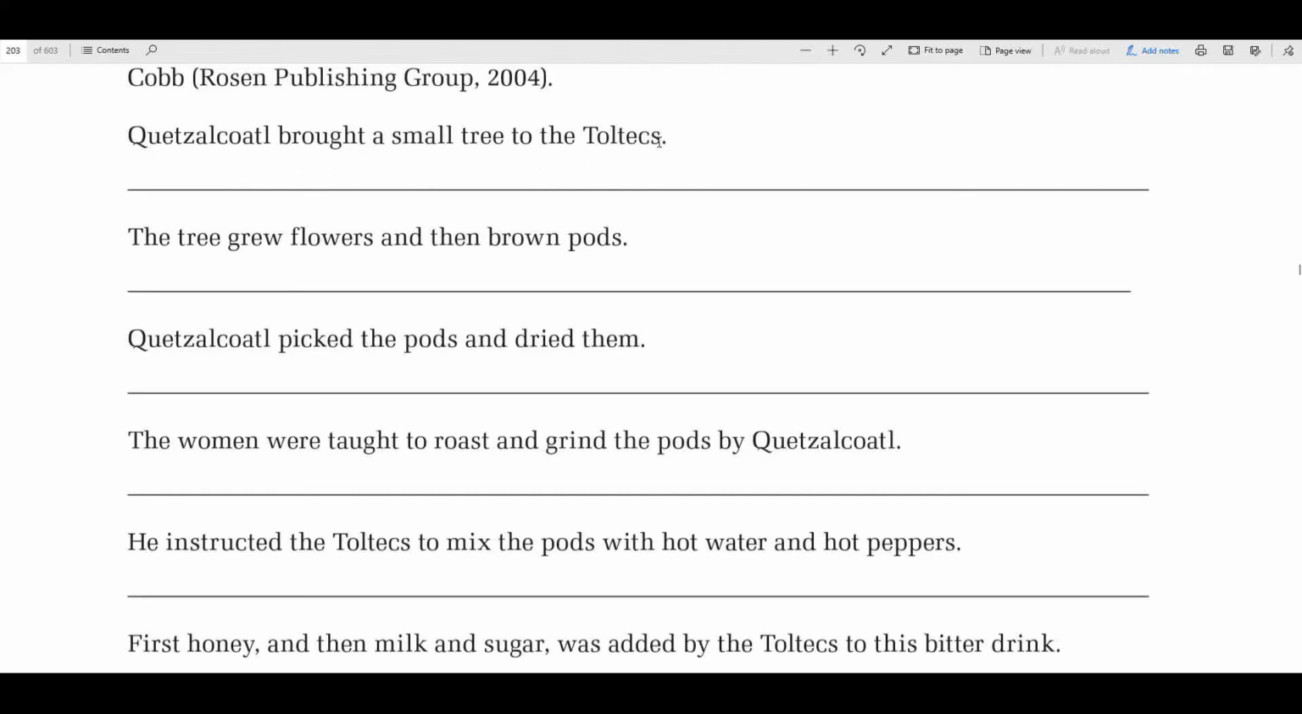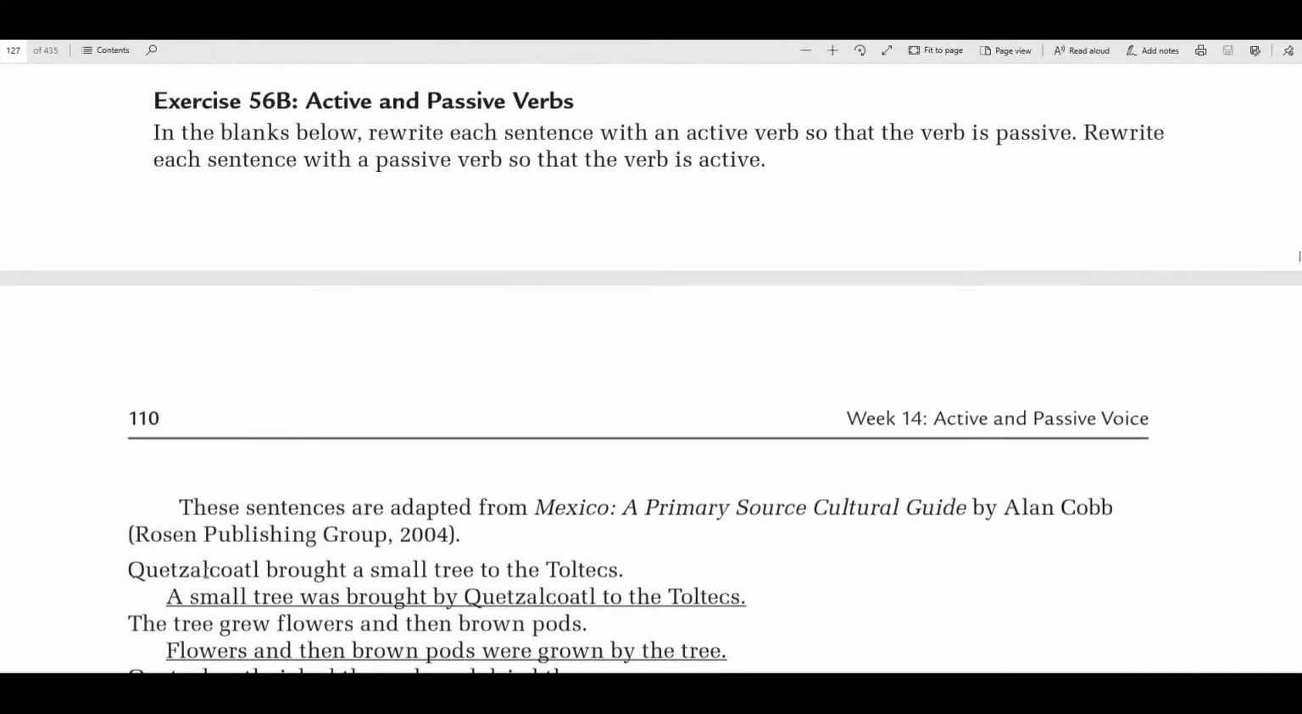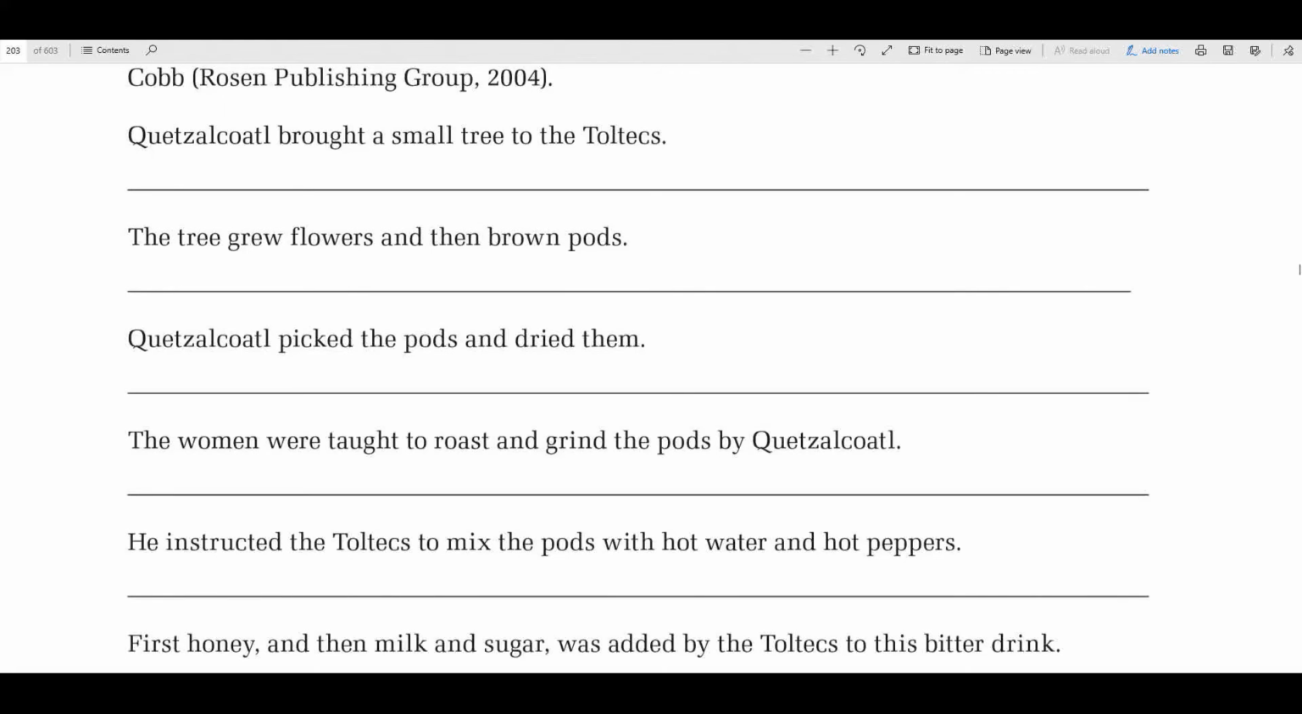So it might say something to the effect of, how about, I do not know. A small tree was brought by Quetzalcoatl to the Toltecs. Okay, that makes sense. That kind of gets my brain going back again. I had to pause my program a minute ago and go do something, and I got confused. I apologize. Okay, so a small tree then was brought to the Toltecs by Quetzalcoatl, something to that effect.